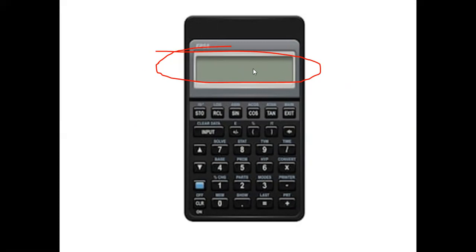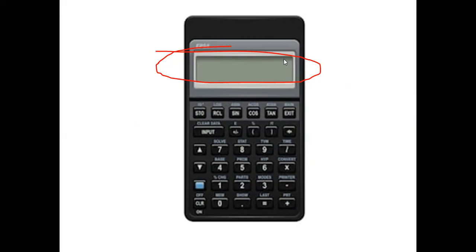Remove it, break it, and use only a calculator which is spoiled. Don't purchase a new calculator and spoil it for this purpose, right? You take a spoiled calculator, break it, open it, and you will get a sheet here. That sheet is pasted to a glass plate, and you can remove the glass plate along with the sheet, no problem. But be careful, as the glass plate and sheet are very sharp.